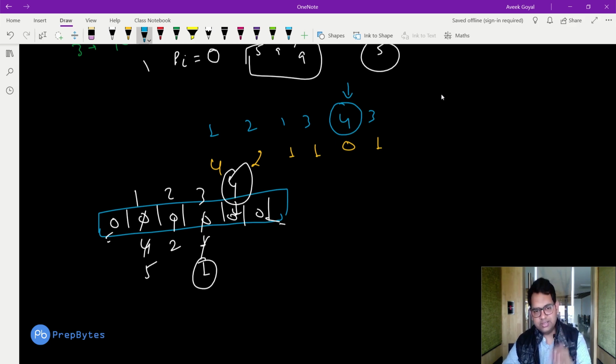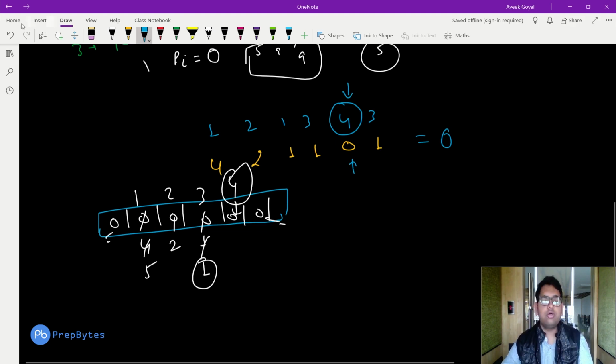So in this particular case the answer is nothing but 0, because 0 is the minimum cost for the type 4. If 4 was not present, then that is a different case. Now 4 is not present, it is not even present to be considered. So in this particular example, the answer will be nothing but 1 plus 1, 2.